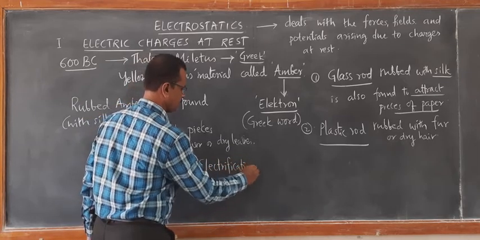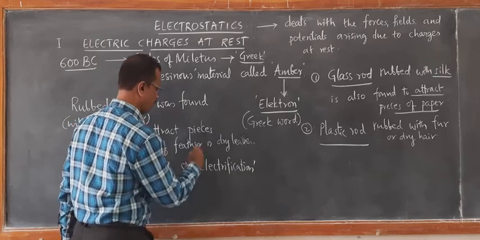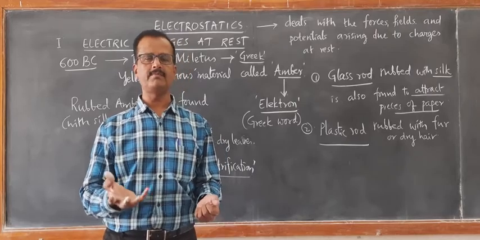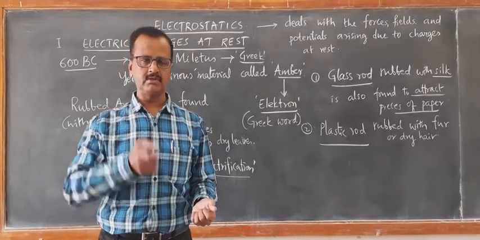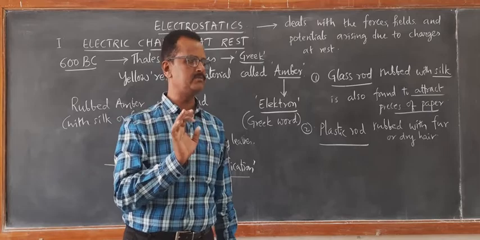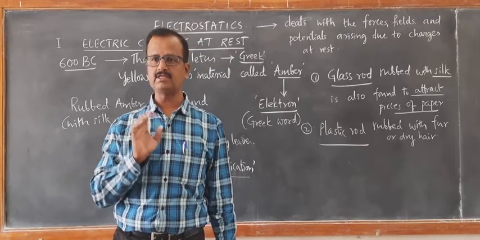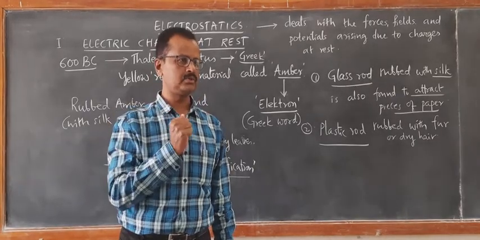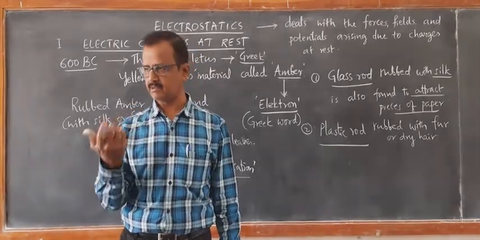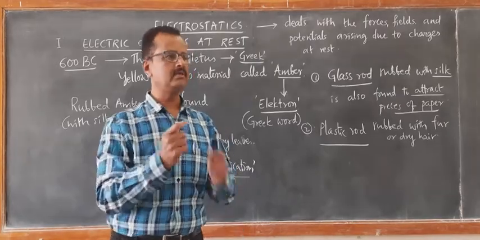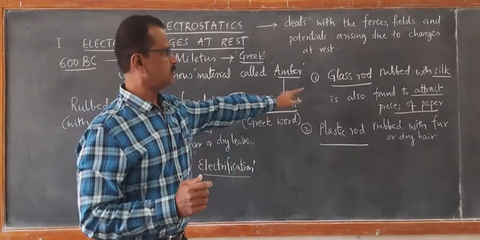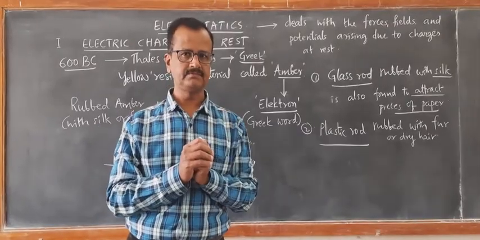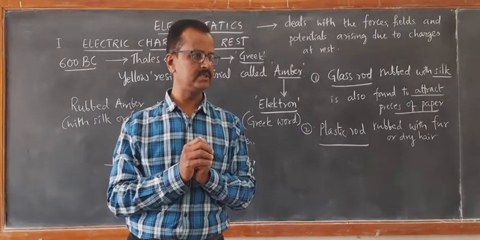After electrification, the charged body is found to have the property of attracting. Because of this, the term charge has been derived. Charge means the one which is capable of exerting a force of attraction or repulsion. Based on the observation of these activities, it is found that there are two types of charges.